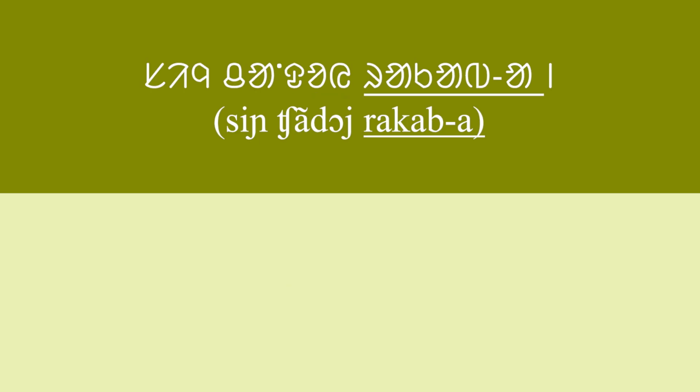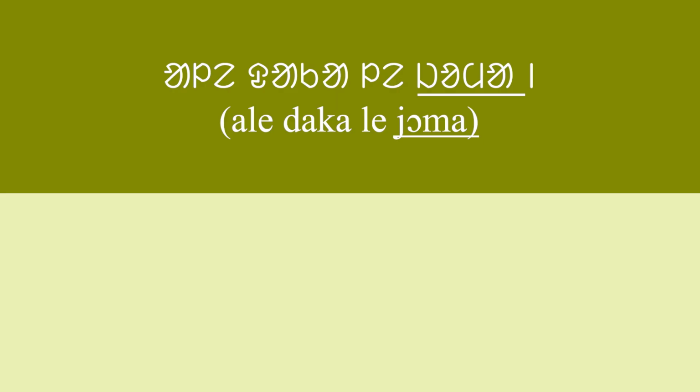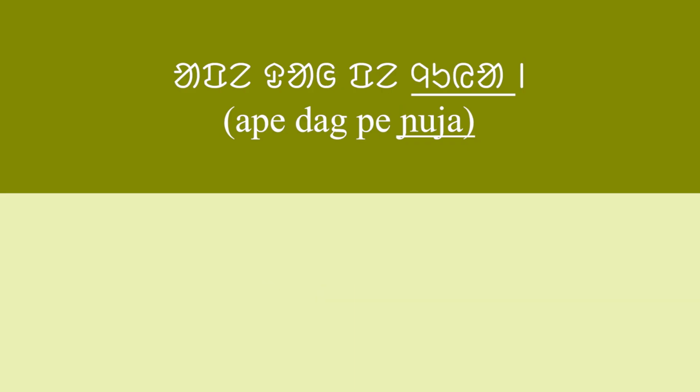Uni seno a means he goes. Sin chandoi rakap a means the sun rises. Ale dakale joma means we eat rice. Ape dape nyuya means you drink water. Look at these sentences. The parts of the sentences given in underlined words are verb.